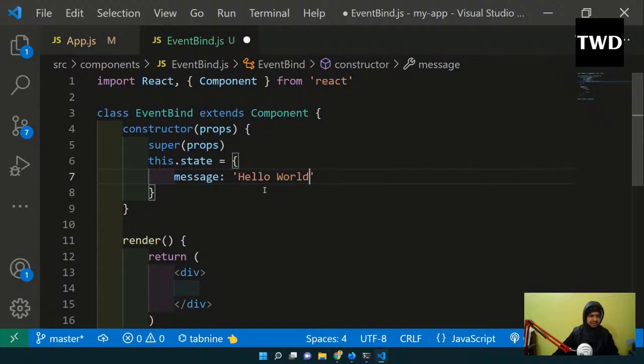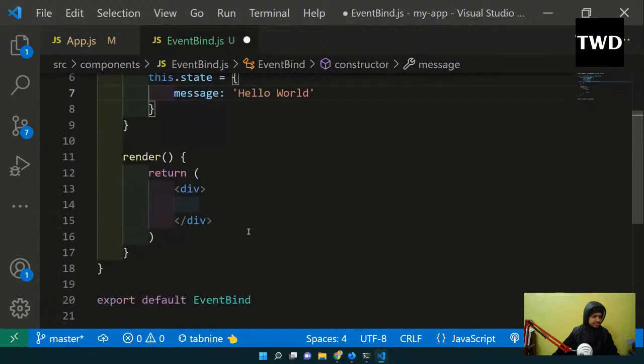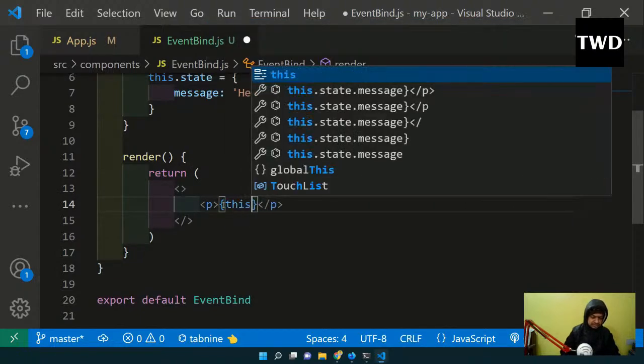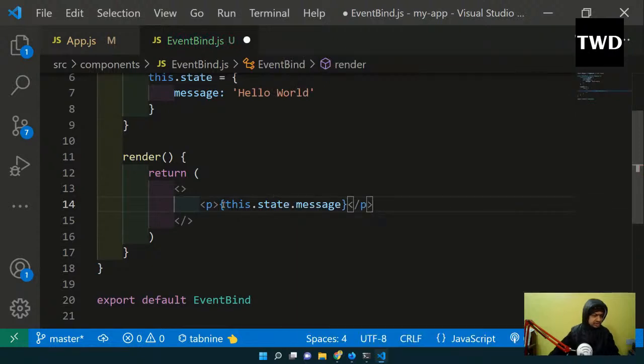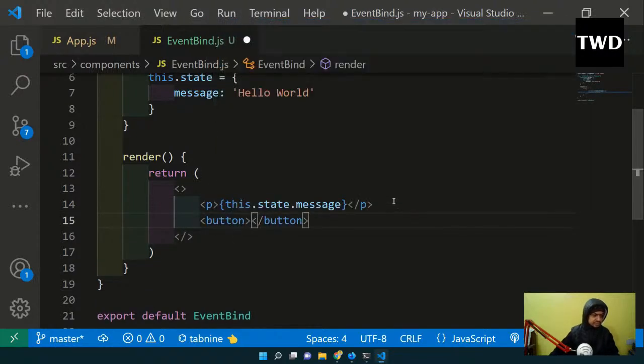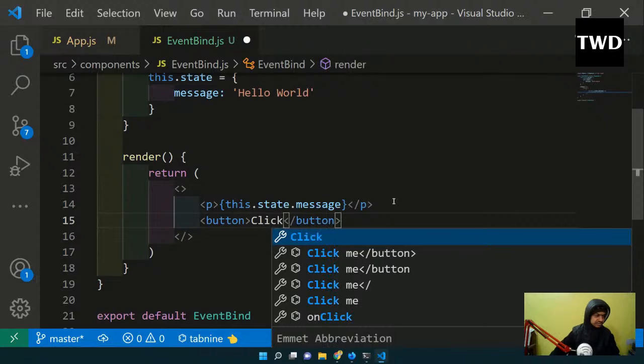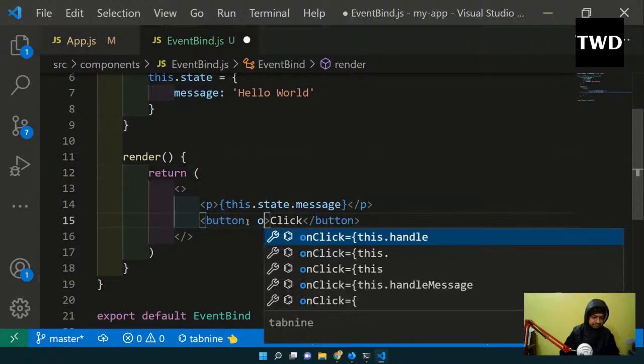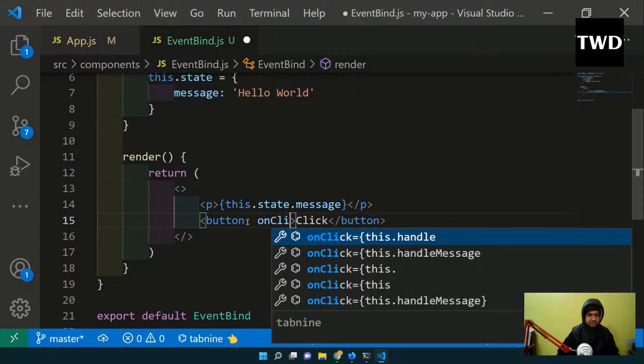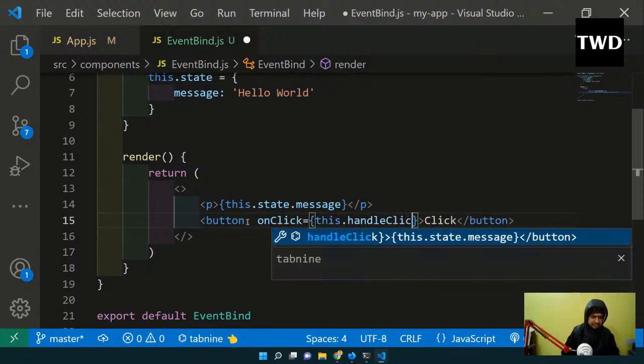So this.state I'm doing, that message. Just a message, you can do anything. Previously we had taken account. So these things we have done, and then this.state.message I'll do, and then I'll have a button, click, and onClick is this.handleClick I'll do.